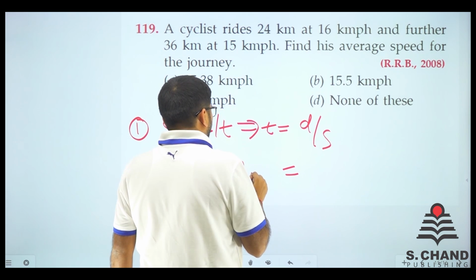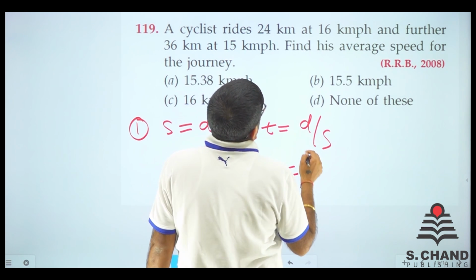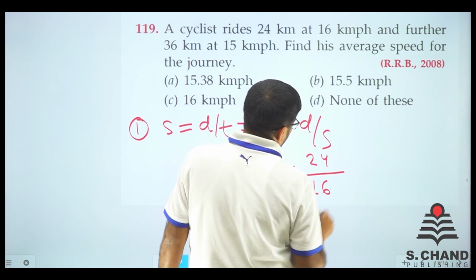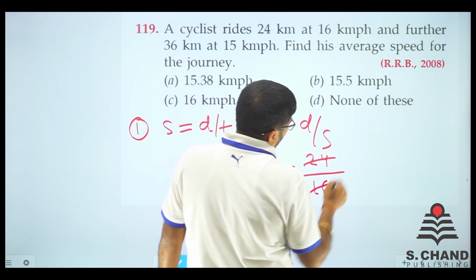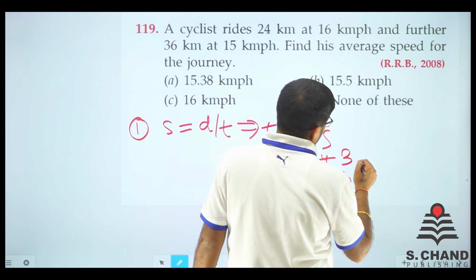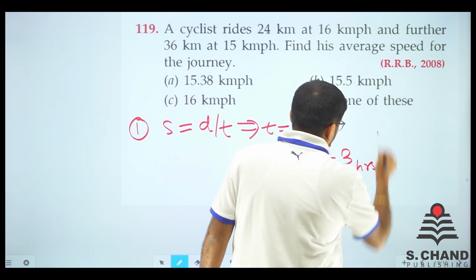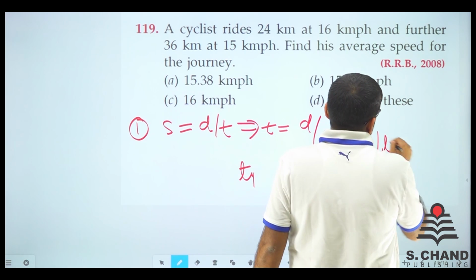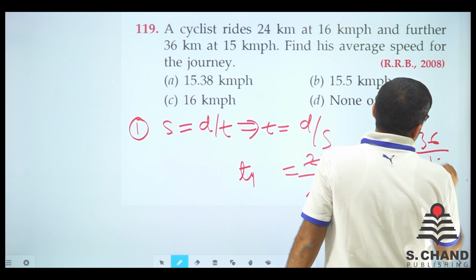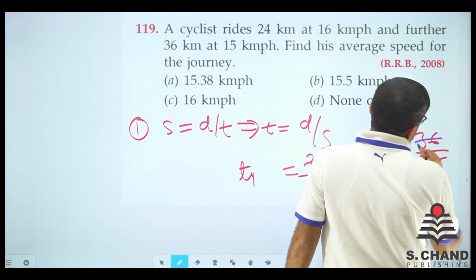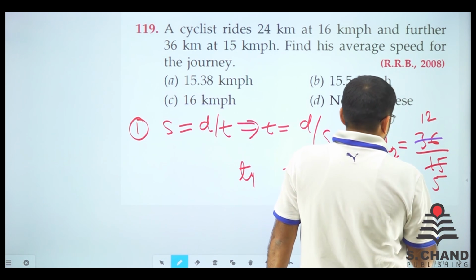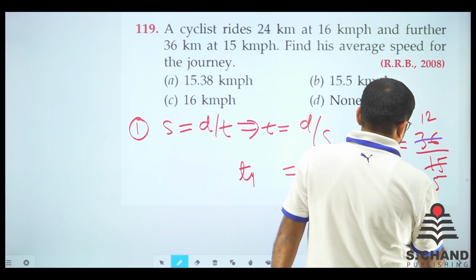So time 1 will be the distance of 24 kilometers divided by 16 kilometers per hour. So we have 8 into 3 and 8 into 2. So time 1 is 3 by 2 hours. Time 2 is equal to 36 kilometers divided by 15 kilometers per hour. So we can do 12 times and 5 times. So it will be 12 by 5 hours.